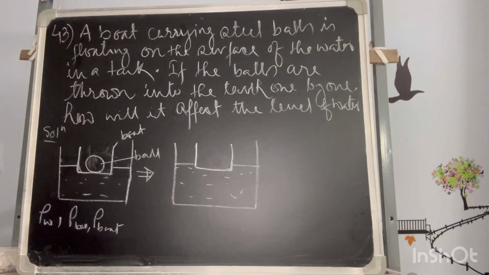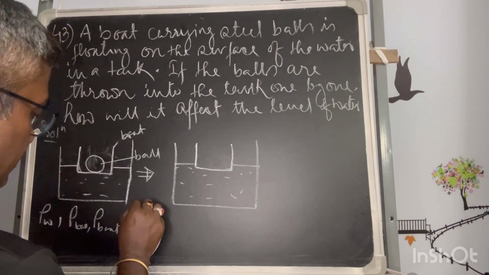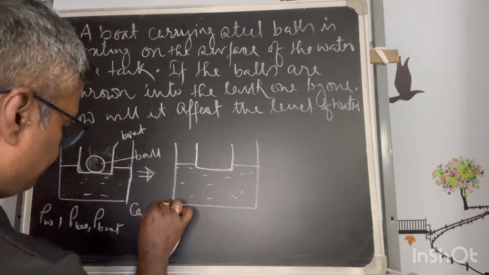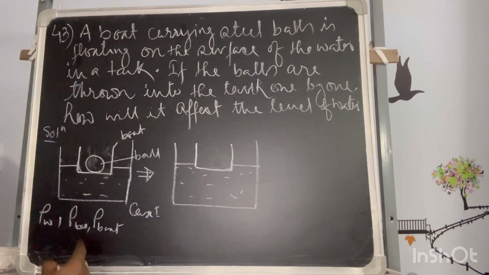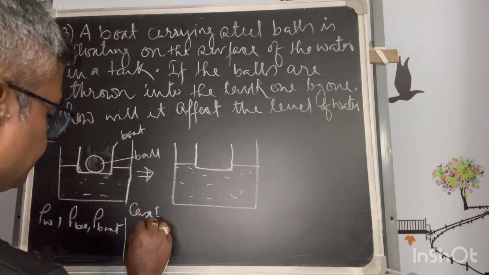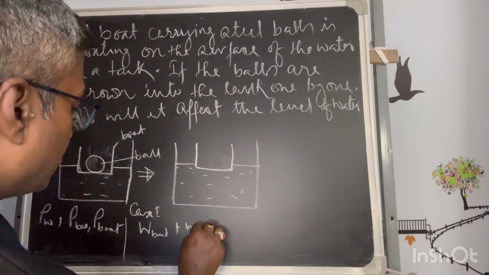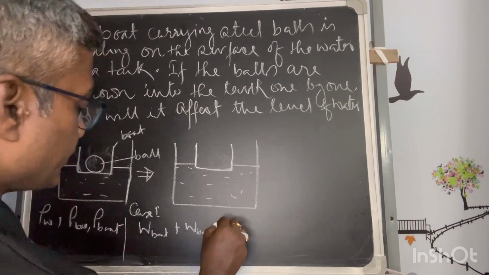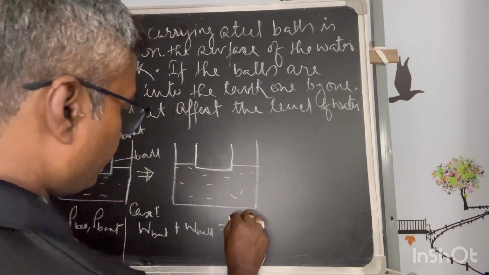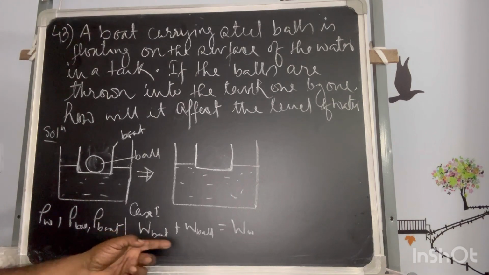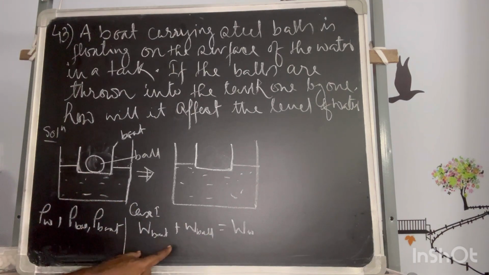Okay, so initially, as it is floating in equilibrium, for case 1 the weight of the boat plus the weight of the ball is equal to the weight of the water that is displaced.